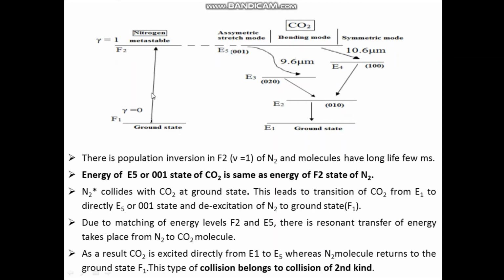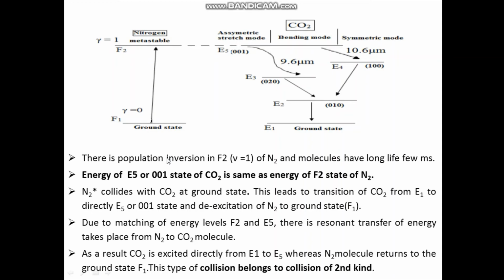Now this N2 star, meaning nitrogen in the excited state, that is in F2, collides with carbon dioxide in the ground state. As a result, there is a transition of carbon dioxide in E1 directly to E5, and there is de-excitation of nitrogen to ground state.